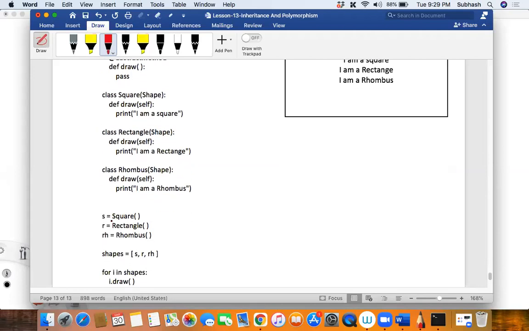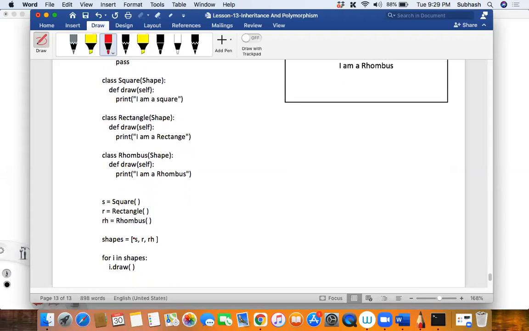Okay, now, so I have S is equal to square. I'm creating 3 objects. S is equal to square, R is equal to rectangle, and RH is equal to rhombus. Okay, and then I have one list which says shapes. So do you see that? How many lists are there over here? Only one list, isn't it?